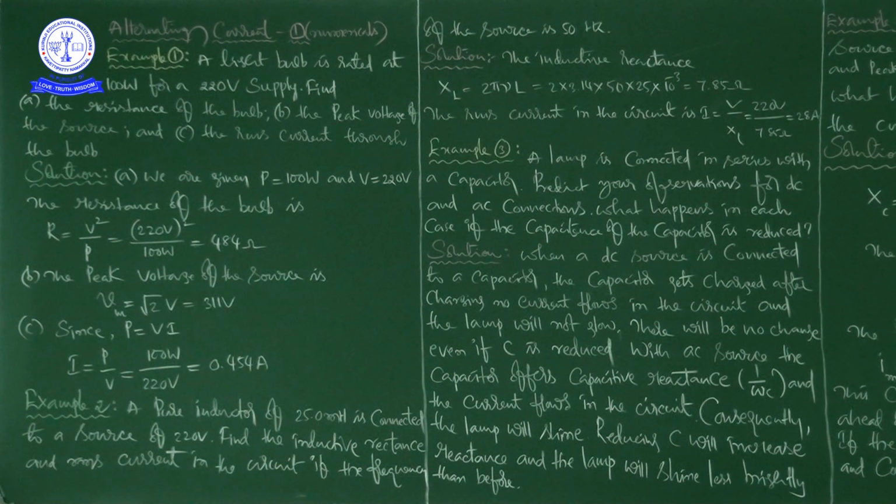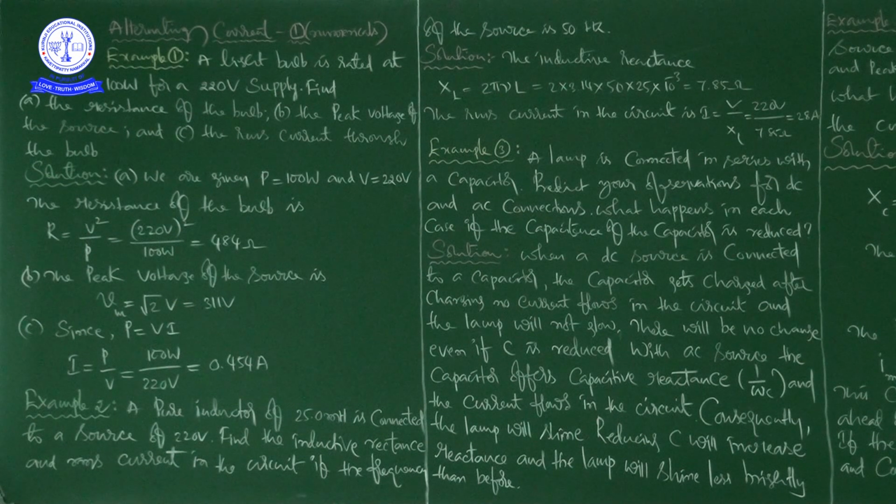Find the inductive reactance and RMS current (root mean square) in the circuit if the frequency of the source is 50 Hz.